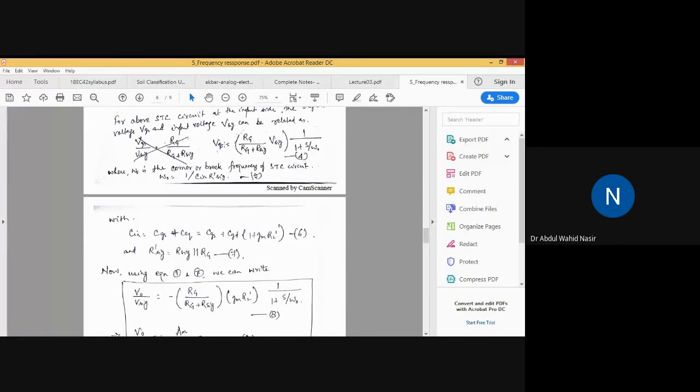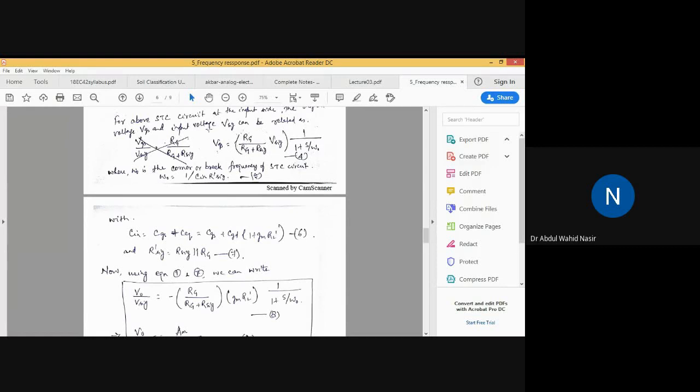So here, see this equation for VGS. From here we can find the value from equation 4. From equation 4, all of you pay attention here. Since we know this equation 4, from here we can find the value of VSIG. So VSIG will be equal to VGS divided by RG into RG plus RSIG.